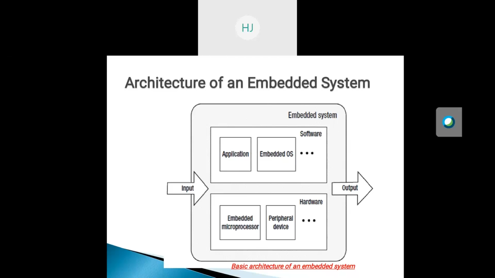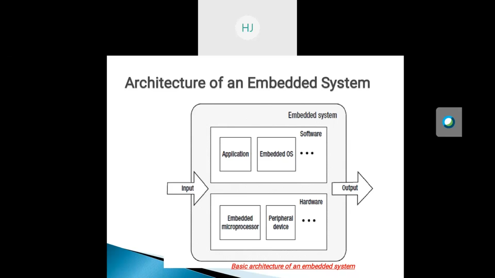The input and the output are the characteristics of any open system, and the embedded system is no exception. In the embedded system, the hardware and the software often collaborate to deal with the various input signals from the outside and output the processing results in some form.